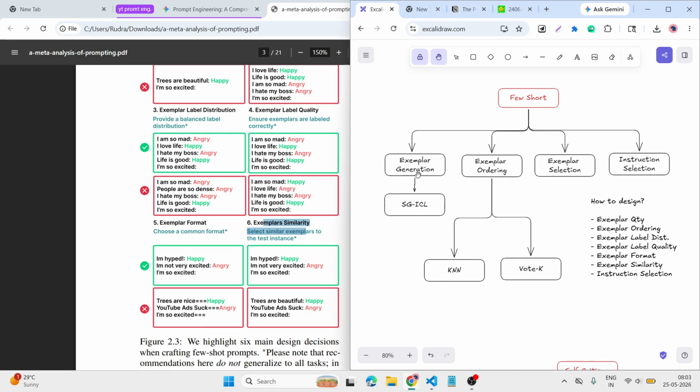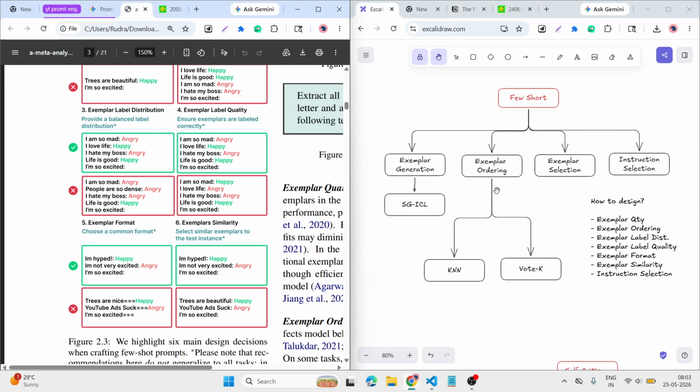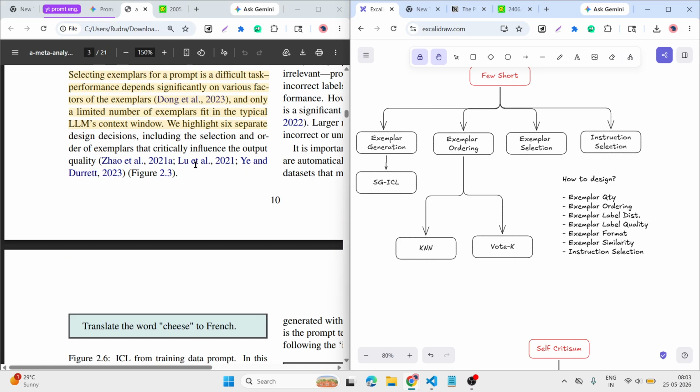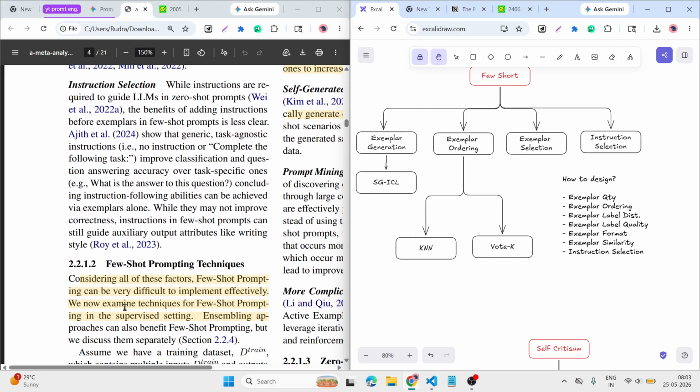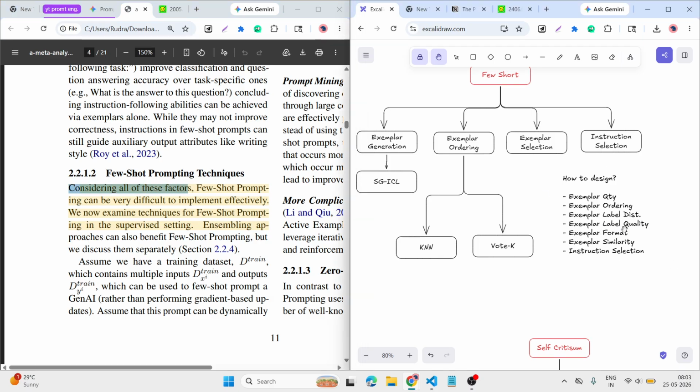We already covered the examples, ordering, selection. Let's jump into understanding a few of the techniques. The techniques consider all of these factors: quantity, ordering, label distribution, format, similarity.